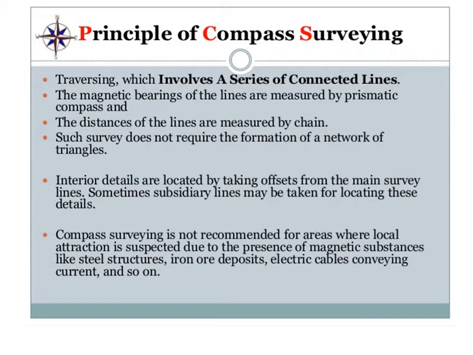Compass surveying is not recommended for areas where local attraction is suspected due to the presence of magnetic substances like steel structures, iron ore deposits, electric cables conveying current, and so on.